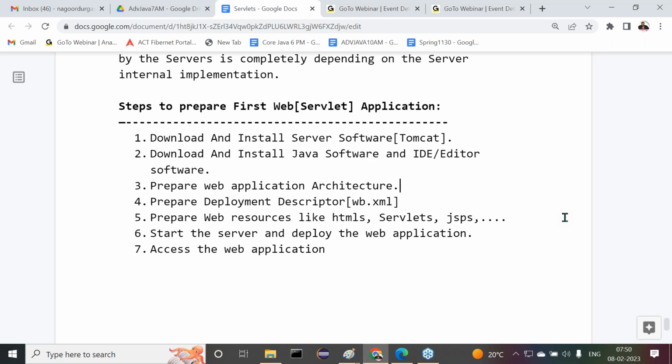Prepare web application architecture. Prepare deployment descriptor. Prepare web resources like HTML, servlets, JSPs. Start the server and deploy the web application and access the application. Yes, clear to all of you, no? All right, sir.